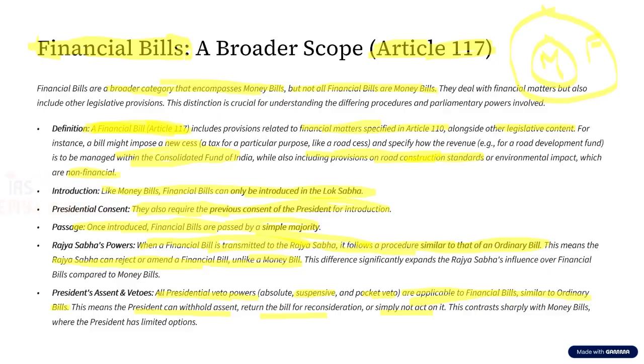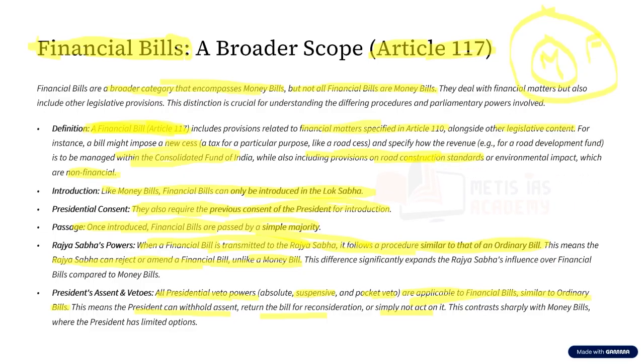So how can we define financial bill with respect to its operation? Until the introduction, this financial bill is very close to a money bill. But once it is introduced and passed in Lok Sabha, once it moves to Rajya Sabha, then it acquires features very similar to that of an ordinary bill.